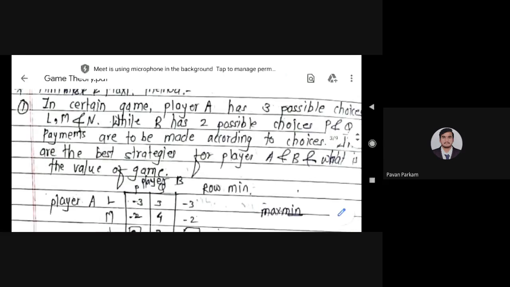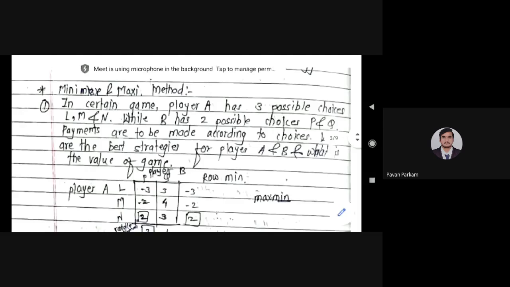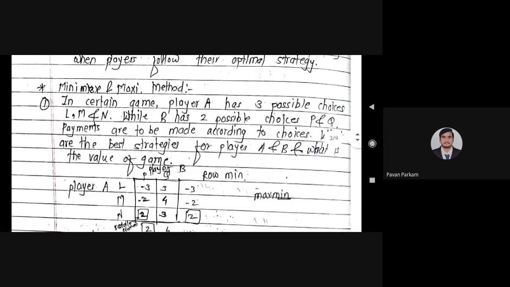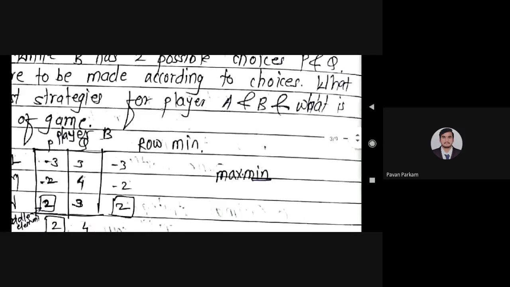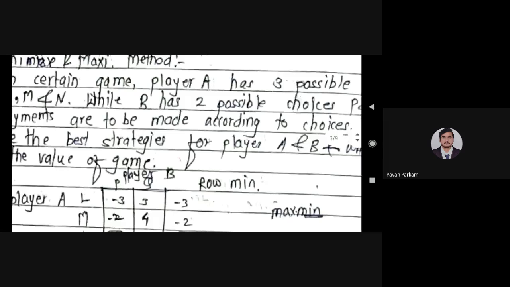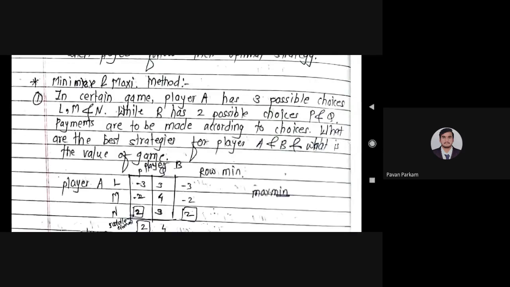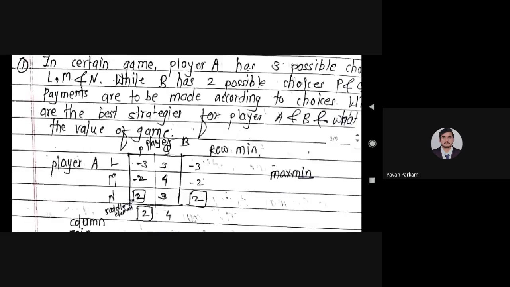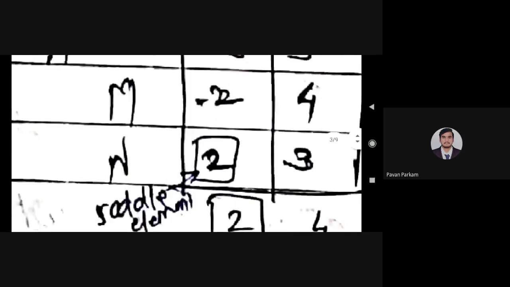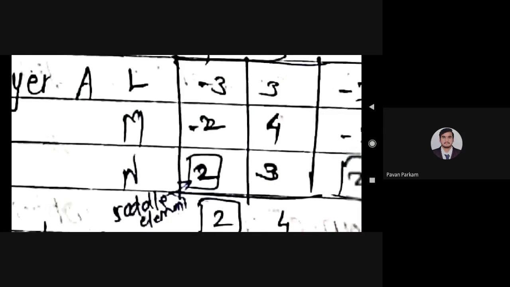What they have asked: what are the best strategies for player A and B, and what is the value of game? What is the best strategy for player A? If you see here, this is our answer, the value 2. Which is the best strategy for player A? So we can write down for player A, strategy N is best.